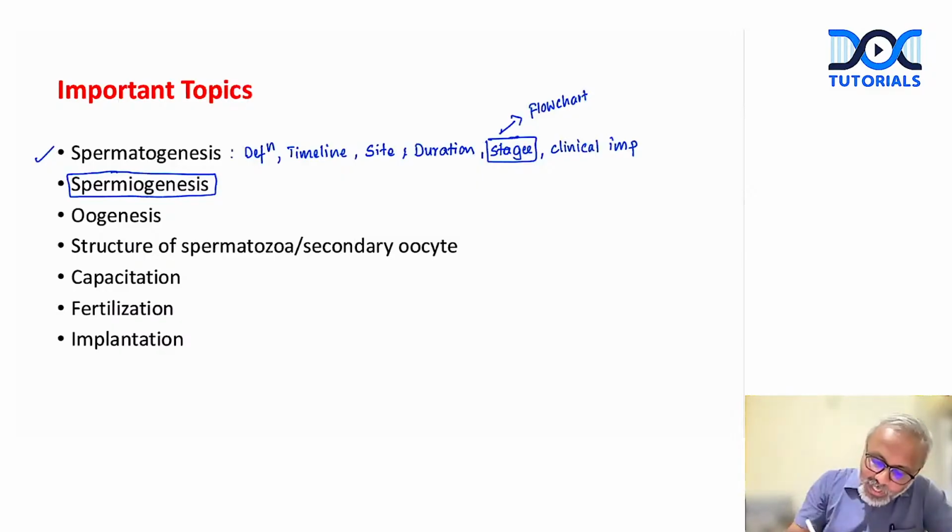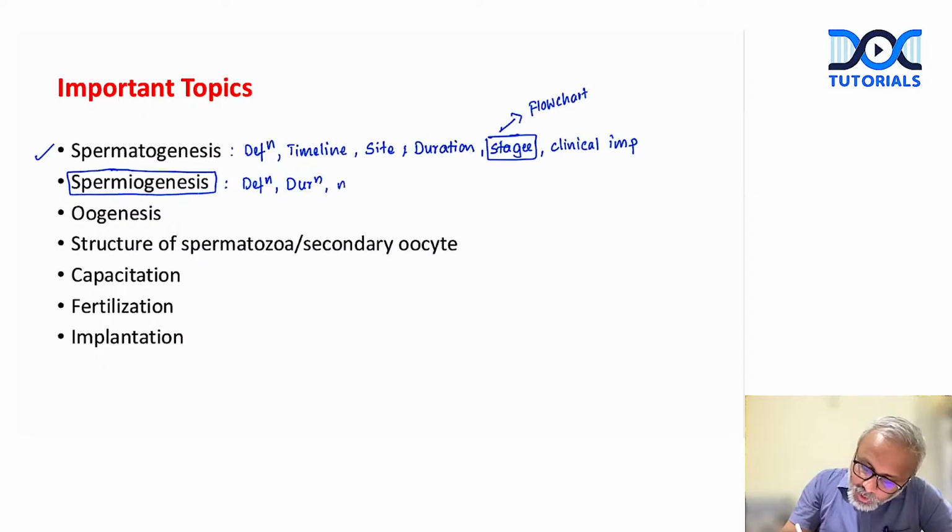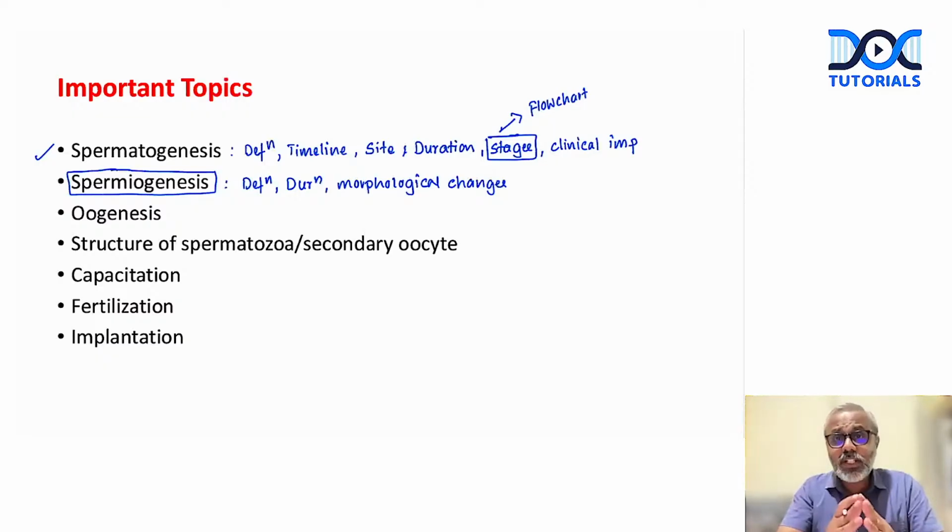Again, what we write here is we start with the definition. Then we talk about the duration. What is the duration of spermiogenesis? Then we talk about the morphological changes that occur during spermiogenesis, where each cell organelle gets converted into one of the important parts or components of the mature spermatozoa.